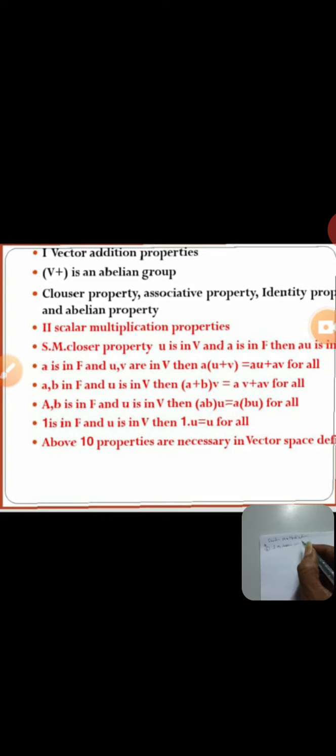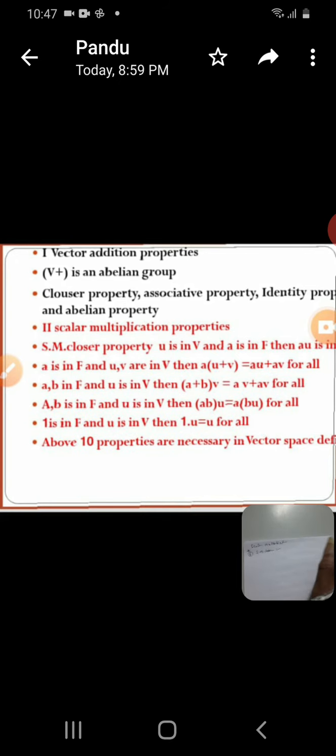What is scalar multiplication closure? Here two sets are involved: the set of all vectors and also the field of scalar elements. Both are involved here in the scalar multiplication properties, because this is called an external binary operation.